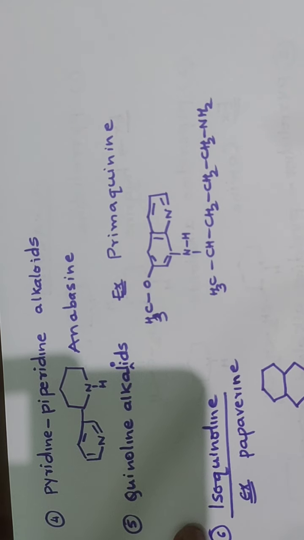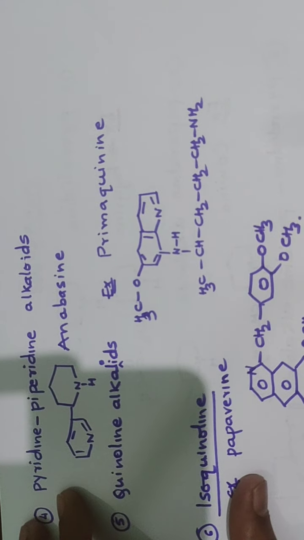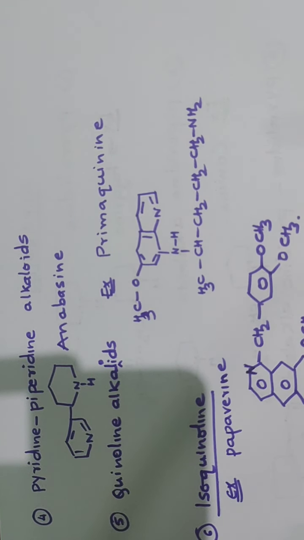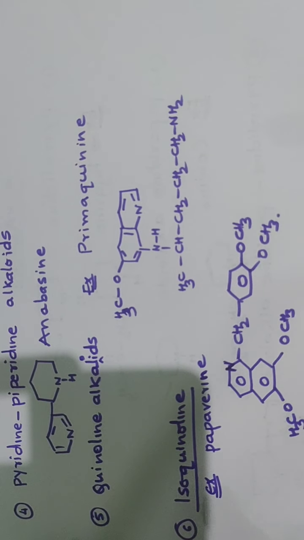Quinoline ring system. We have nitrogen here. This is the structure of papaverine. Okay, so this is an example for isoquinoline alkaloid.